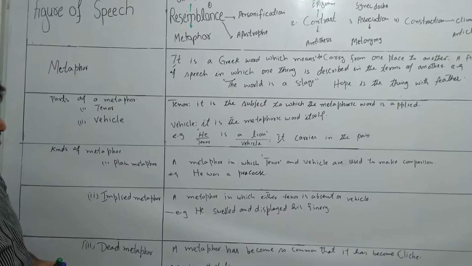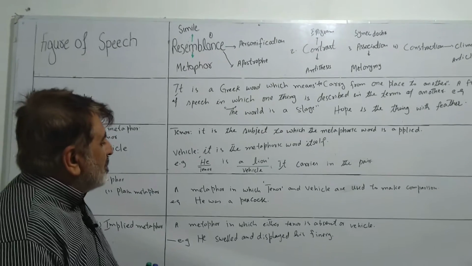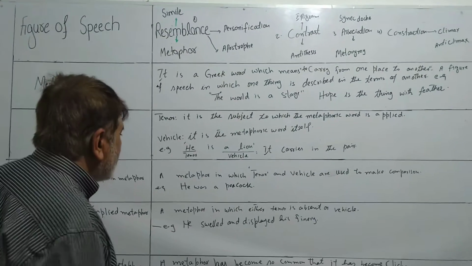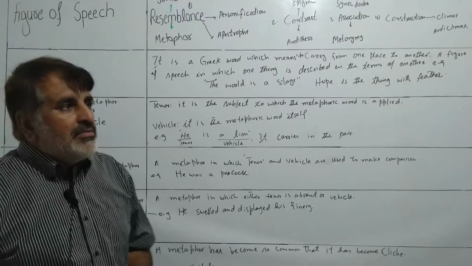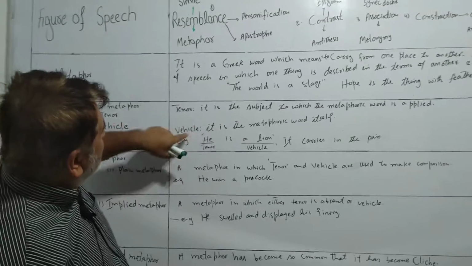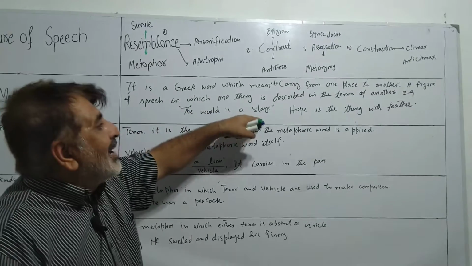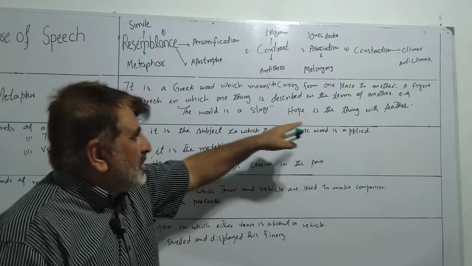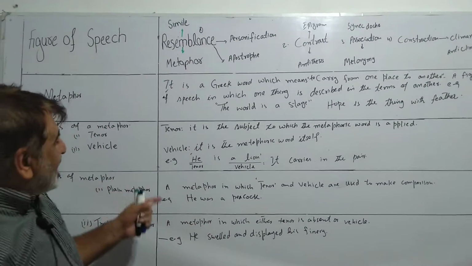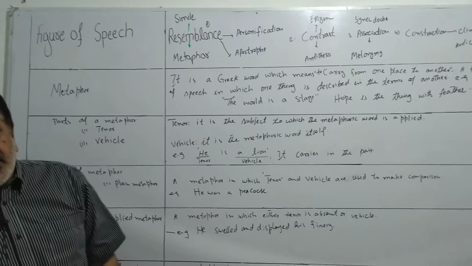Then we have kinds of metaphor. Plain metaphor. What is plain metaphor? A metaphor in which tenor and vehicle are used to make comparison. This is very simple, very easy. It means this is, the world is a stage, we have tenor and we have vehicle. Hope is the thing with feathers. We have tenor and we have vehicle. So we can say that this is plain and the comparison is very, very clear.